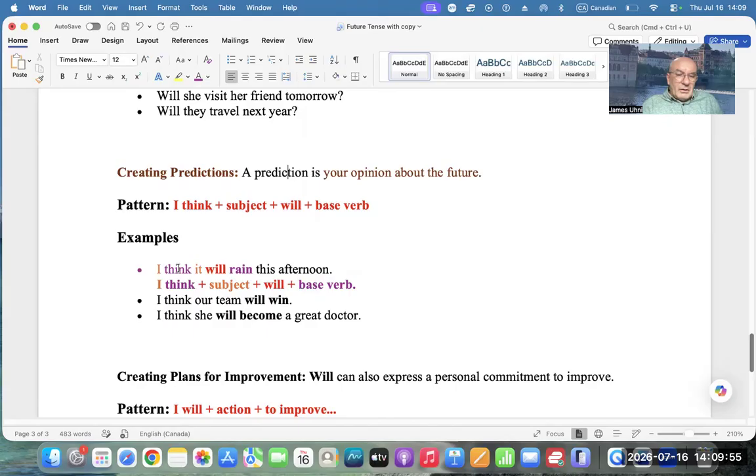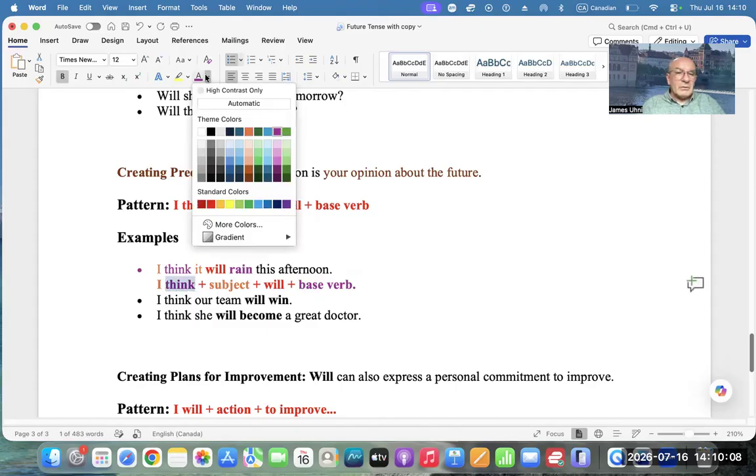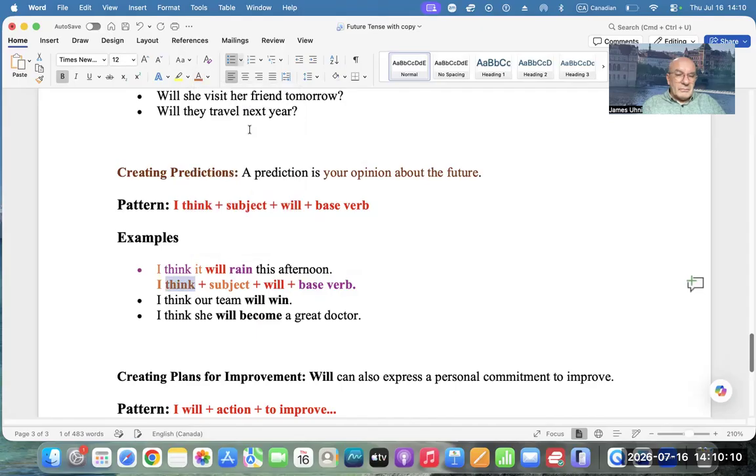This is, I could say, very complicated, but what I can do is pattern is I think. So I think should be complete orange because it is the pattern for creating the prediction. And we have different rules for prediction.